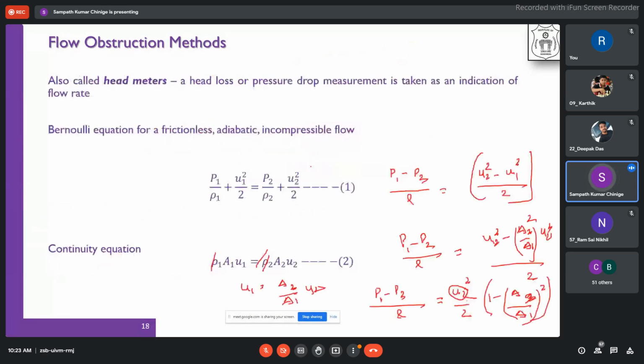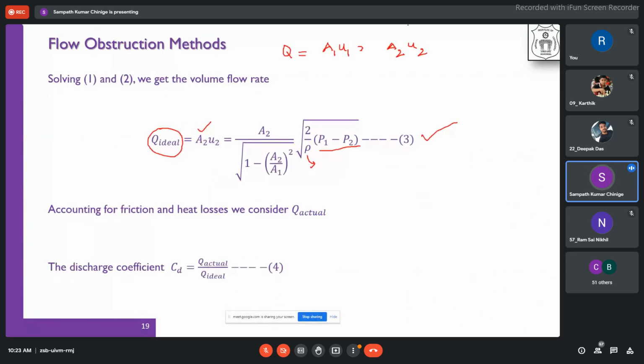Here you are taking that it is a frictionless pipe, but is it possible to have a frictionless pipe anywhere? It is not possible. So in general we will have some energy losses due to friction with the walls of the pipe, or due to the viscosity of the flow. In the ideal case we have not considered any losses, but when we actually measure with the help of a meter, the values are different. The discharge we get is different from what we calculate mathematically.